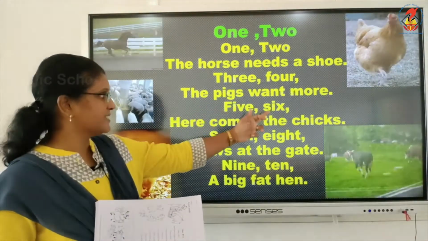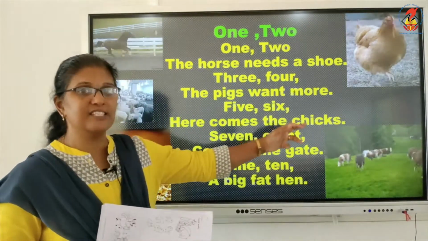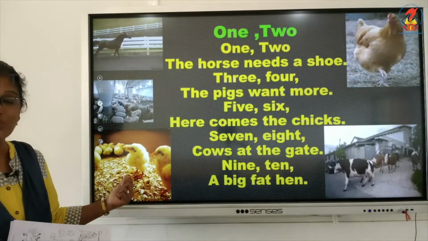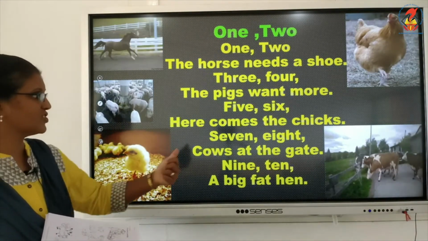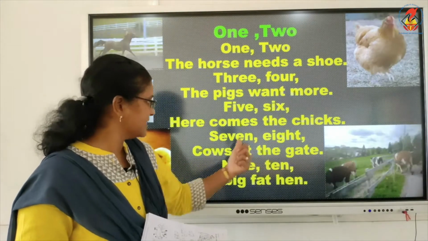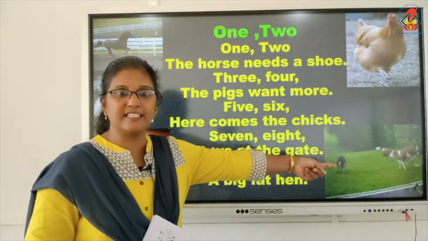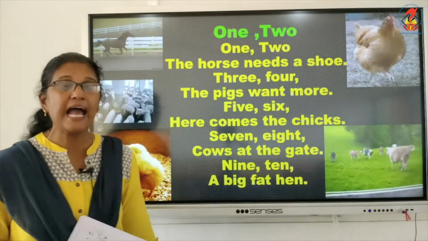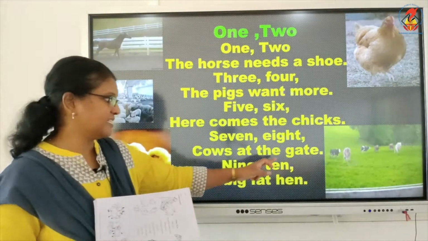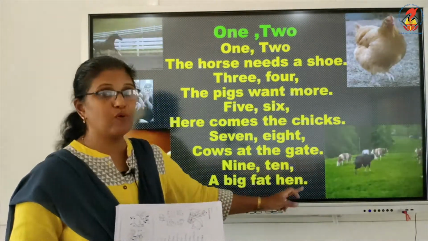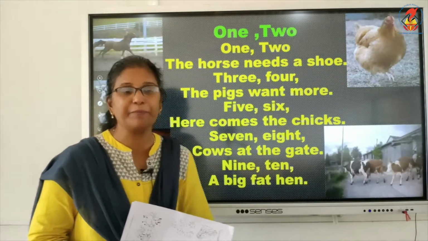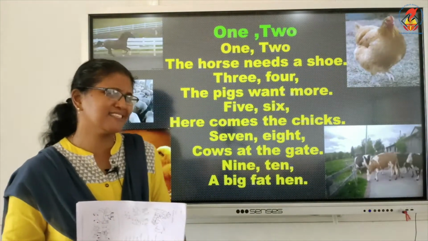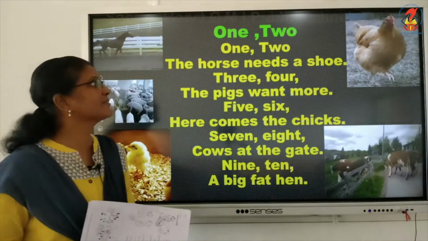Then 5, 6, here comes the chicks. So you have chicks coming over here, from this side, they are going that side. Here comes the chicks. 7, 8, cows at the gate. You can see the cows are at the gate. 9, 10, a big fat hen. You can see over there, a big fat hen. So, let's try to sing it, my little ones.